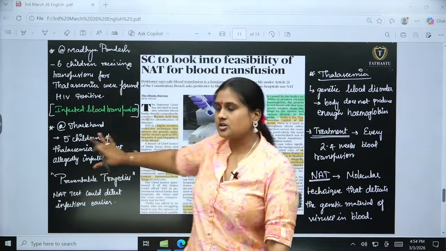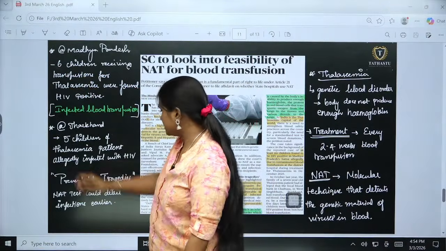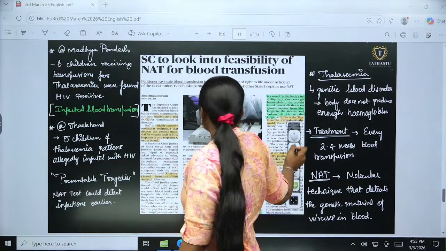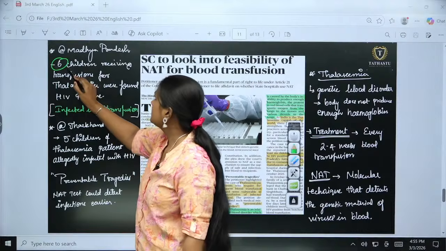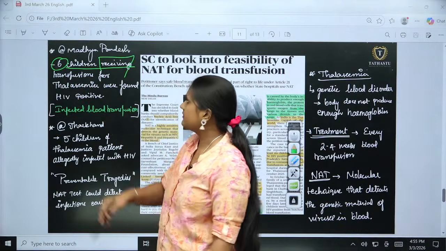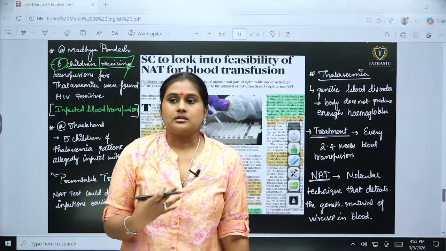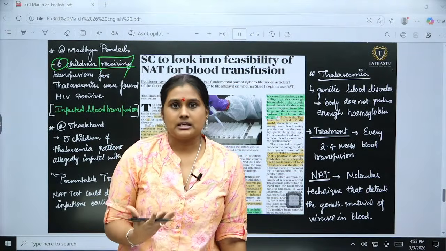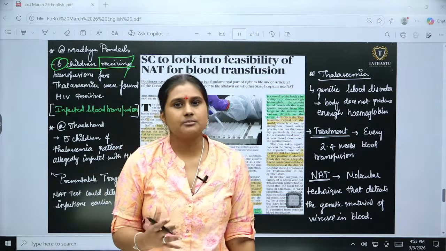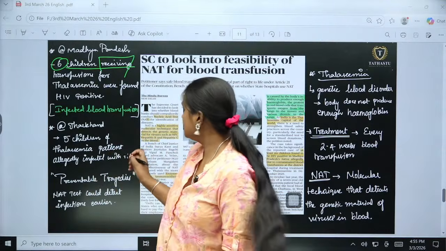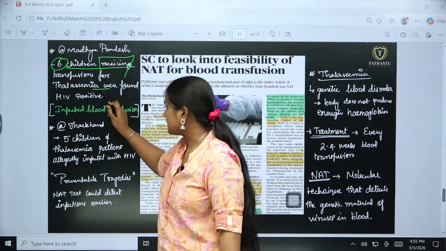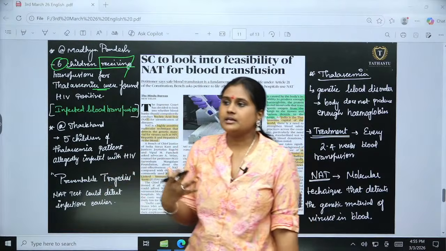We will be seeing the cases. In Madhya Pradesh there were 6 children who had thalassemia disease. Thalassemia is when the hemoglobin is not enough, so it is a kind of anemia.